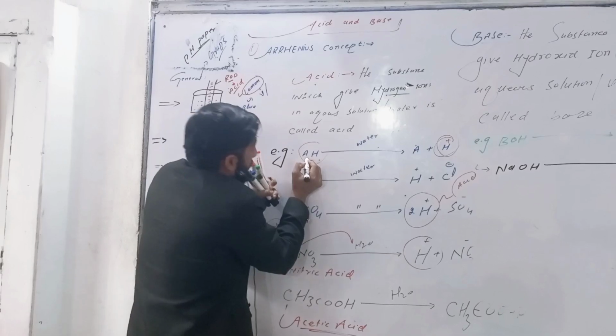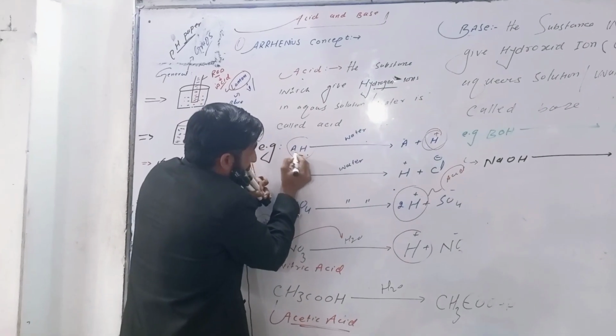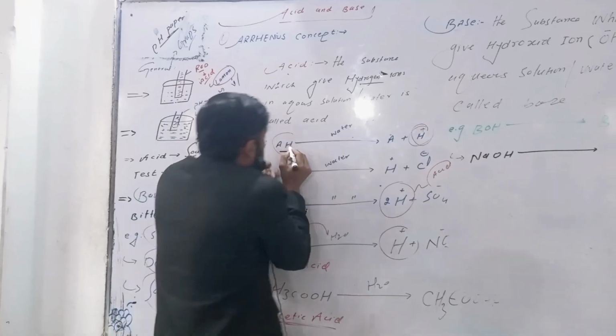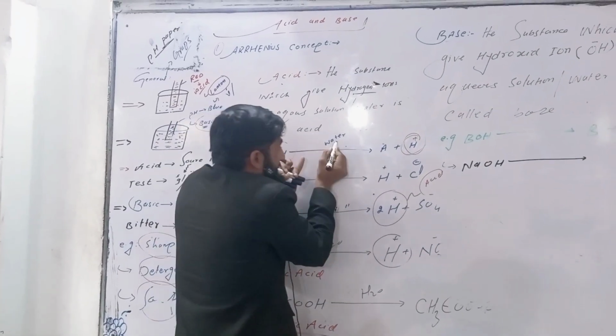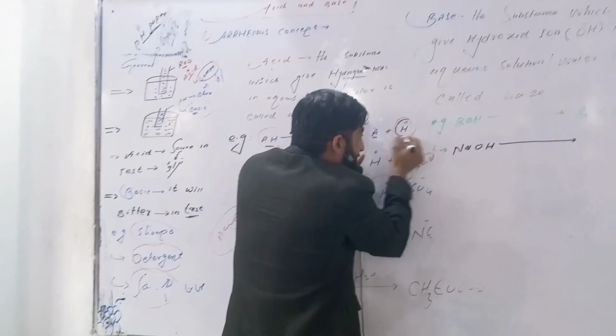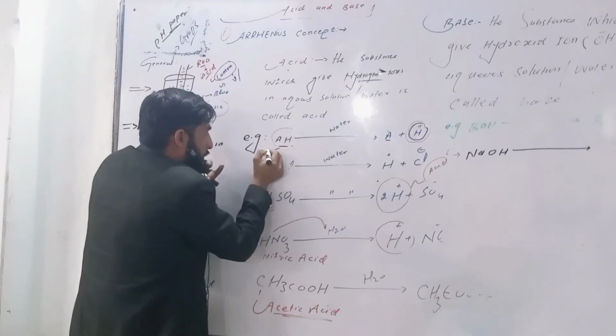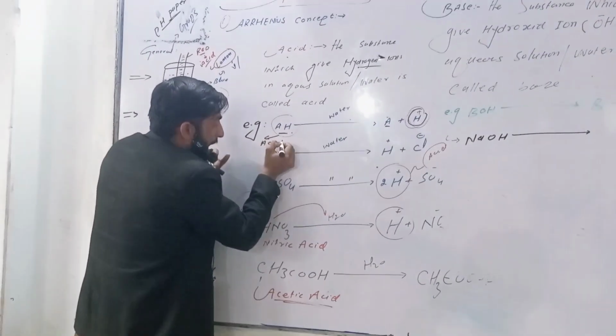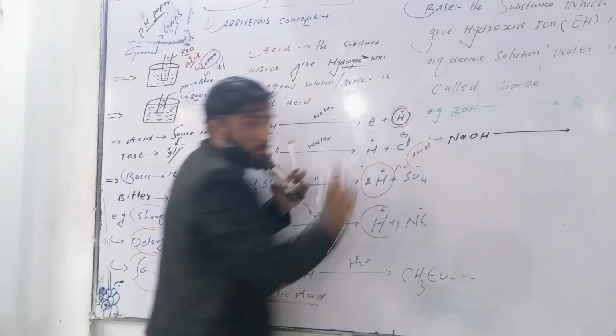For example, HA. When we put this substance in water, it will give us A and H. So due to this H, this substance is an acid. Why? Because this substance gives us hydrogen ion.